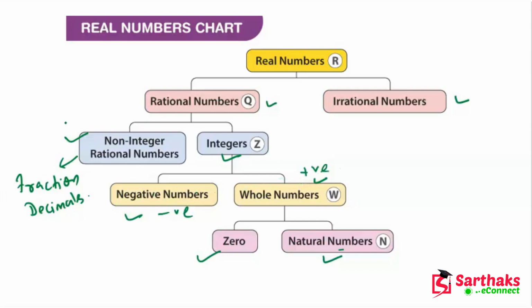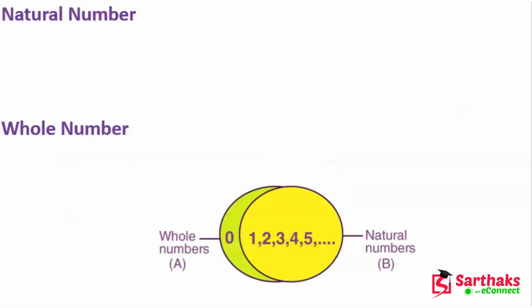So now let's see all these numbers step by step. First of all, we come to the natural numbers. What is a natural number? Those numbers which start from 1 to infinity. It is a set of numbers starting from 1 to infinity, meaning 1, 2, 3, 4, 5 and so on.